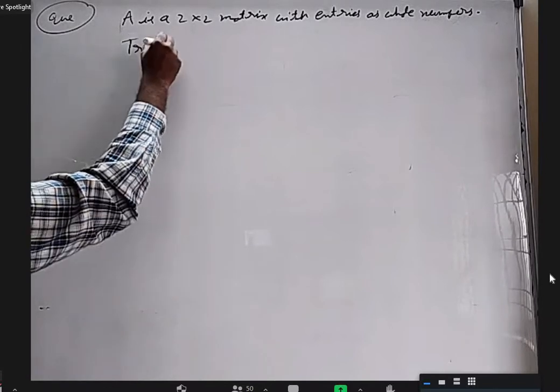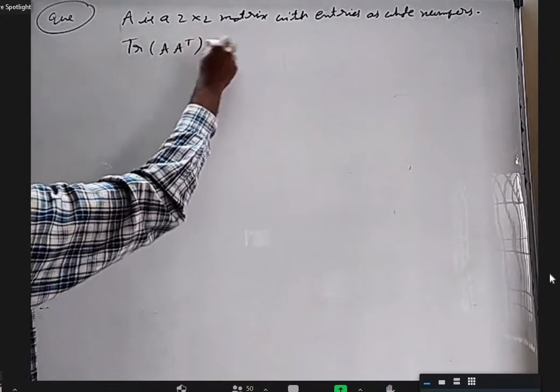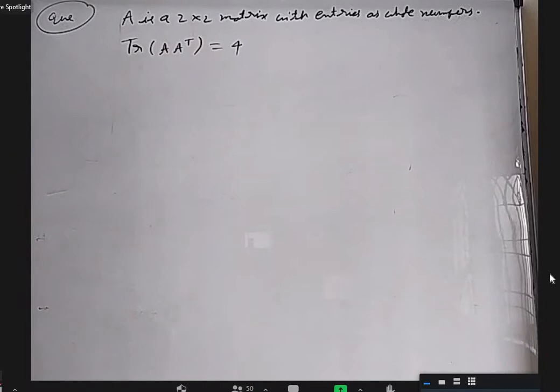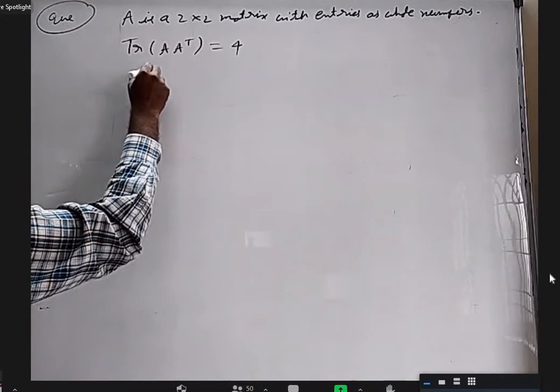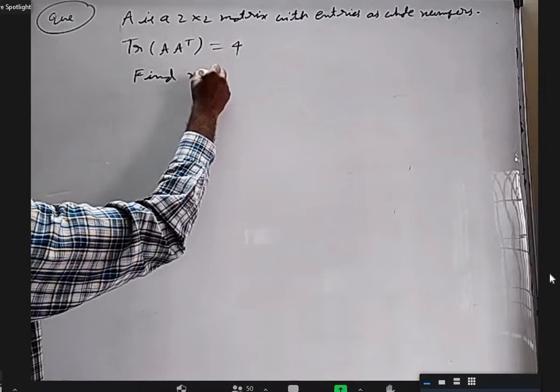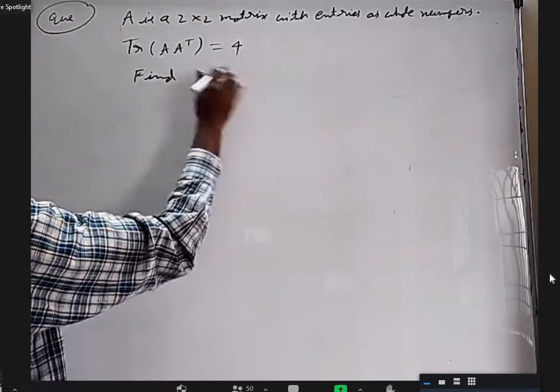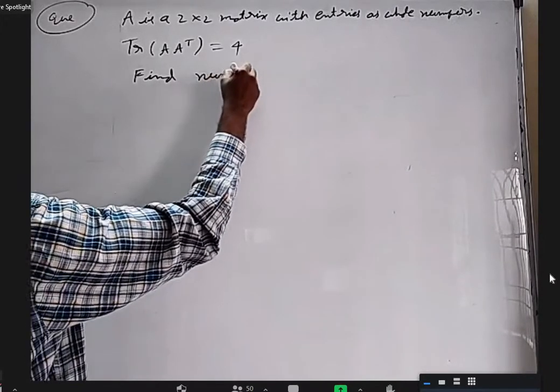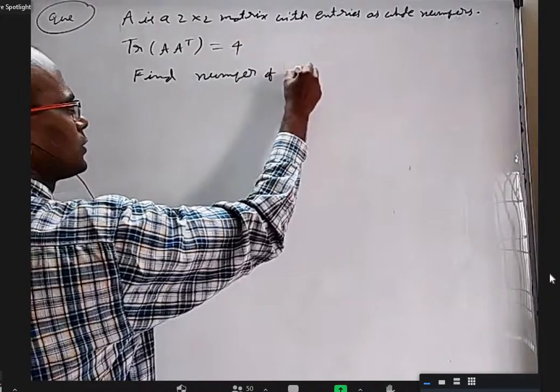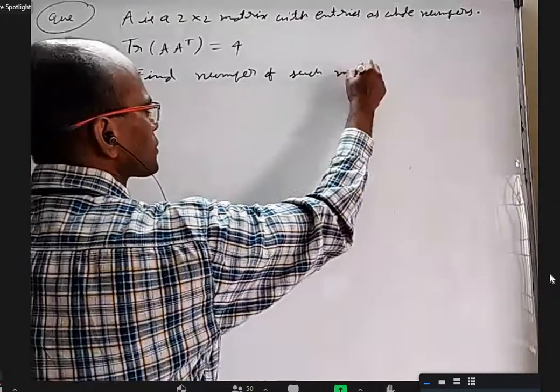Trace of A into A transpose equals 4. Find the number of such matrices.